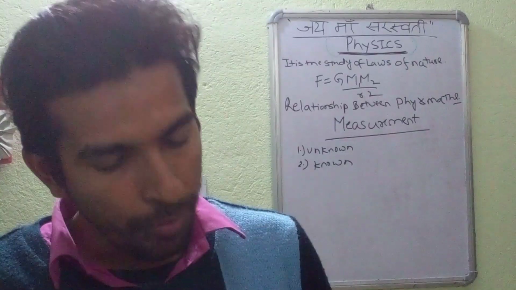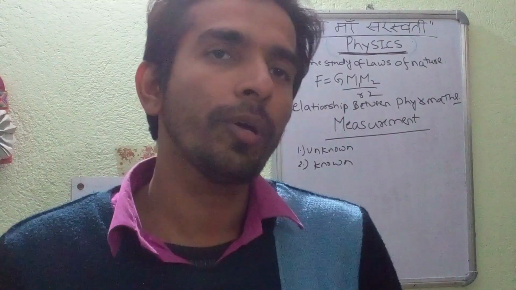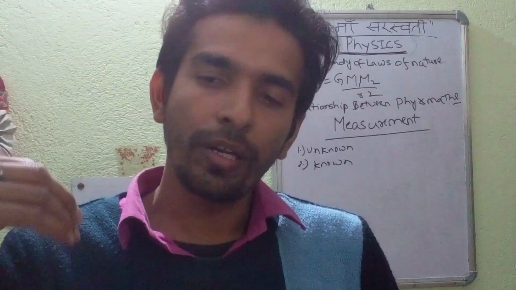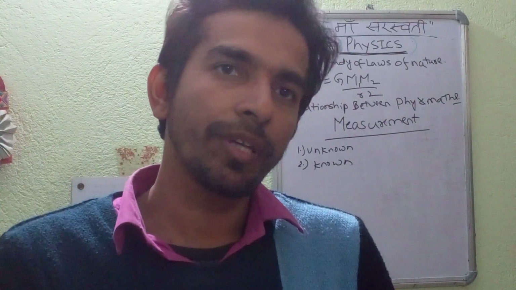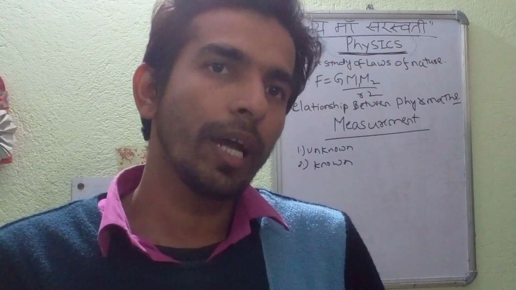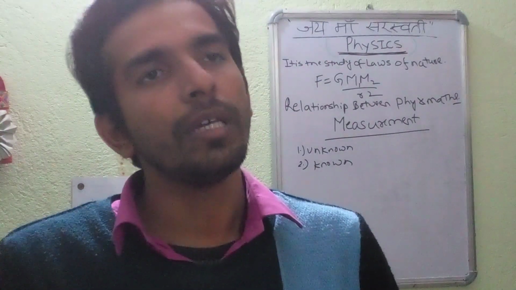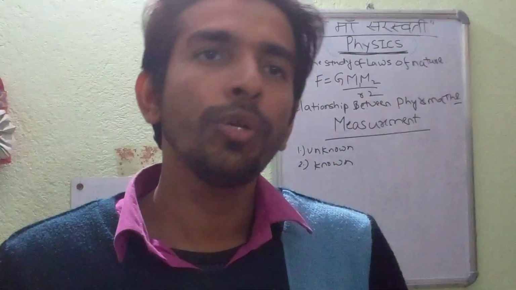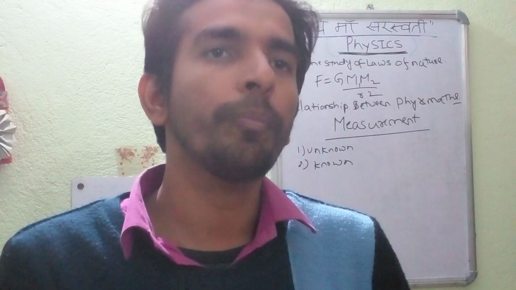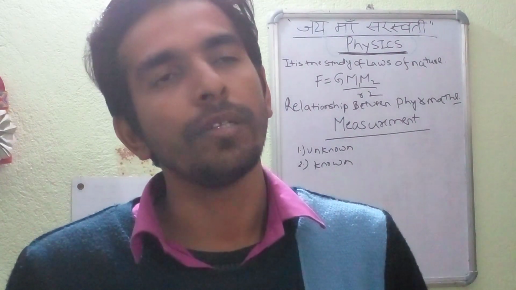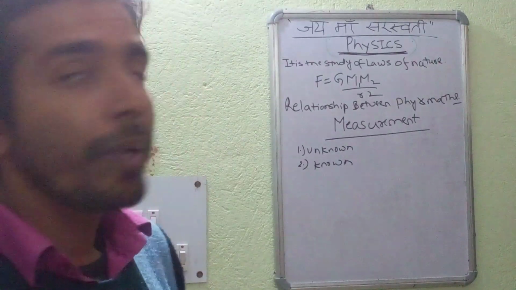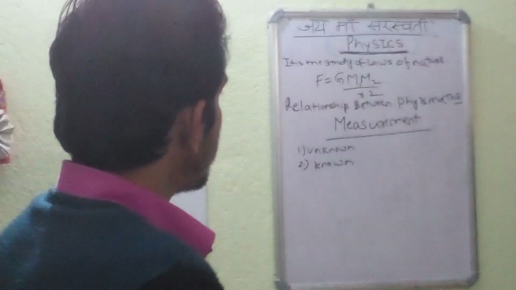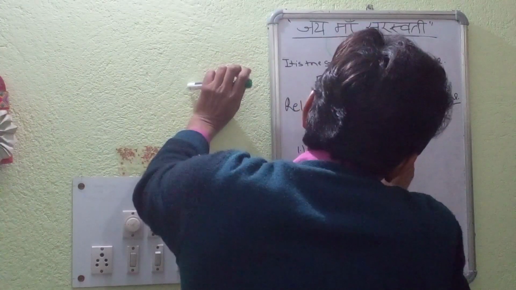We took the example of the physical balance, in which we saw that in the right hand pan we have to add or subtract the known unit so that it is equal to the left pan. We continue this measurement until both the pans are at equal height, that is, both the pans are in equilibrium. That is the process of measurement. In this case I gave you the example of a physical balance.